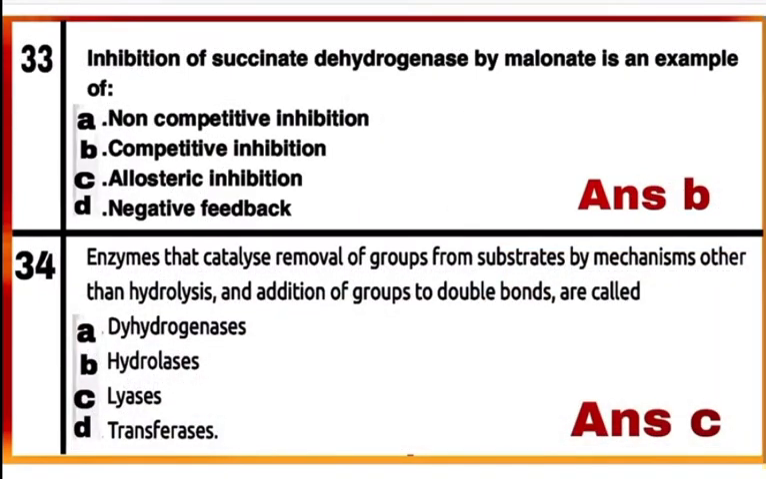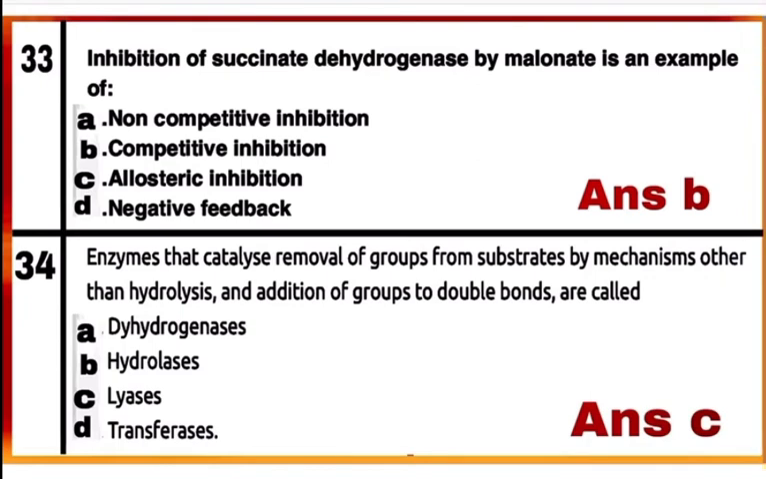Question 33. Inhibition of succinate dehydrogenase by malonate is an example of. Option B. It is an example of competitive inhibition. Succinate dehydrogenase enzyme is inhibited by malonate, which closely resembles the substrate succinate in structure, and due to close similarity, the malonate binds with enzyme. Consequently, the substrate succinate cannot bind, and thus the malonate acts as an inhibitor. So here mark B as a correct answer.